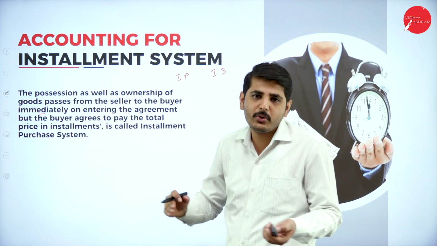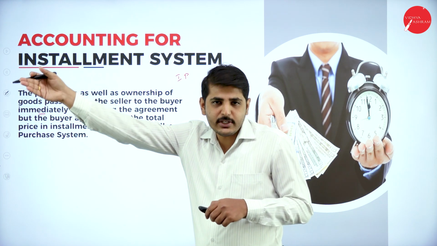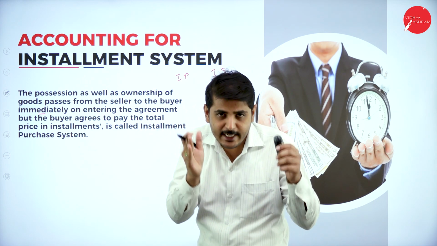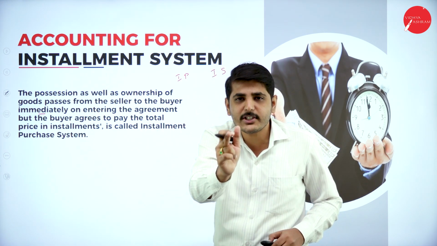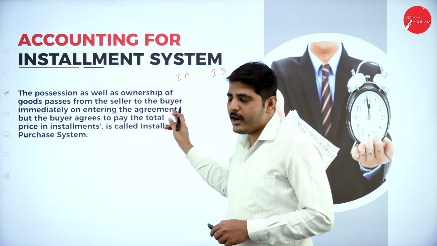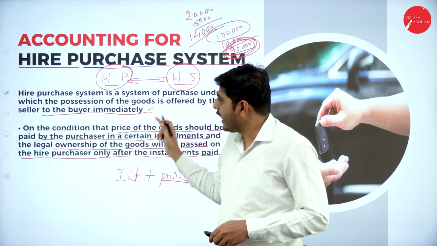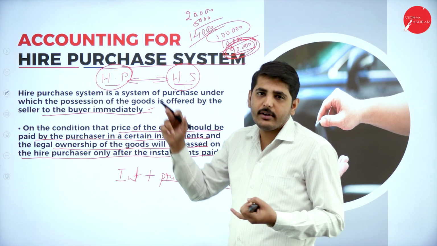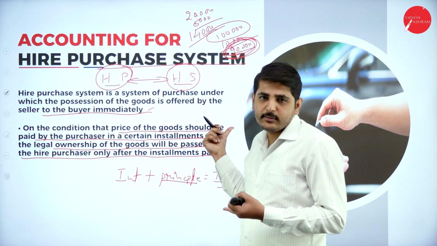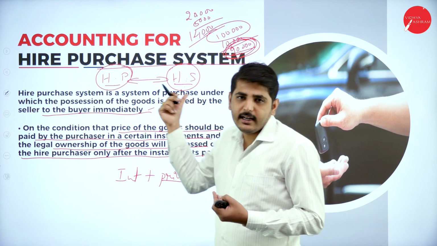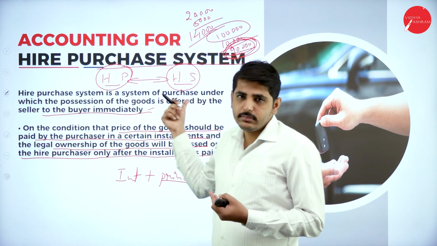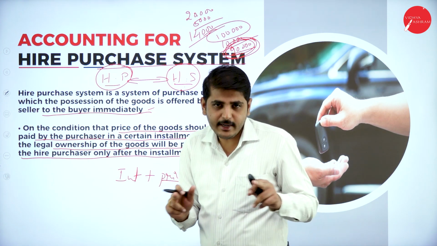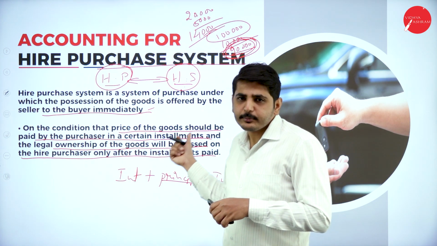For example, if I go to the Tata showroom and purchase one motor car, the ownership of the goods will transfer immediately. For this, we have to prepare journal and ledger. For hire purchase also, we have to prepare journal and ledger. For example, journal entries in the books of hire purchaser, ledger entries in the books of hire purchaser, journal entries in the books of hire seller, ledger entries in the books of hire seller, and we have to prepare a statement of principal, interest and down payment.